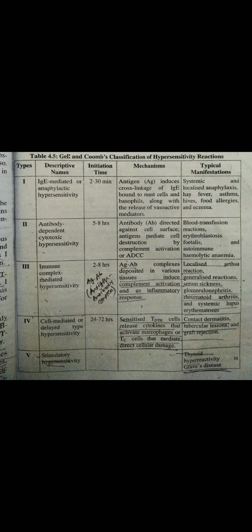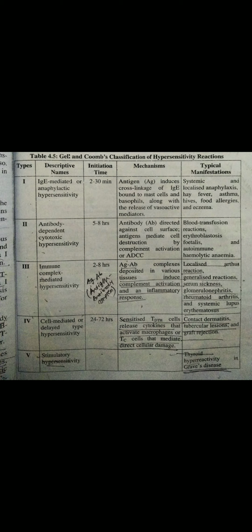Fourth type of hypersensitivity reaction is a cell-mediated or delayed type hypersensitivity. It takes initial time to lead 24 to 72 hours. In this, the sensitized, it means allergen or foreign particles, are introduced in the body, and due to that introduction that particular particle binds with the